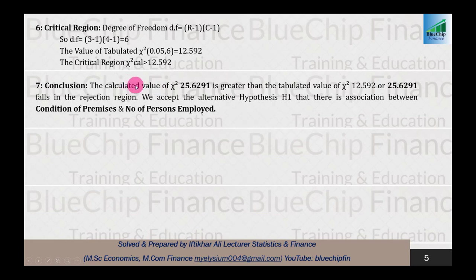So the calculated value of chi-square 25.6291 is greater than the tabulated value of chi-square 12.592, or 25.6291 falls in the rejection region. We accept the alternative hypothesis that there is association between condition of premises and number of persons employed, and we reject our null hypothesis.